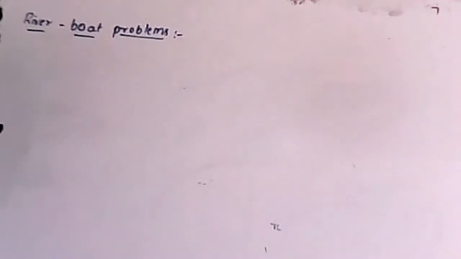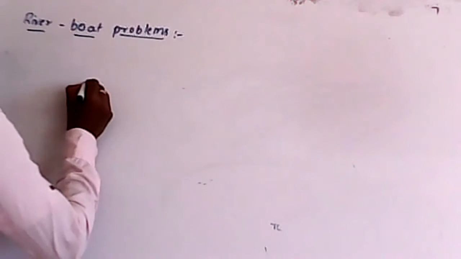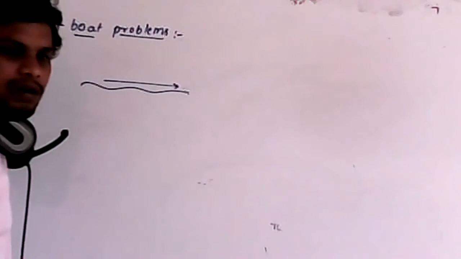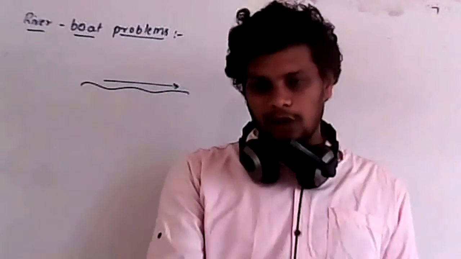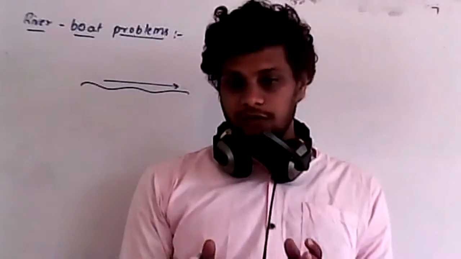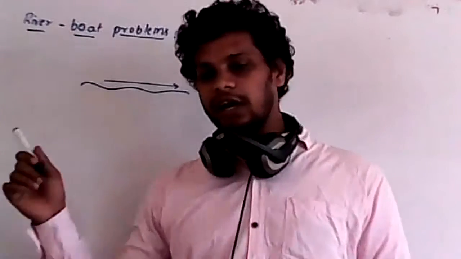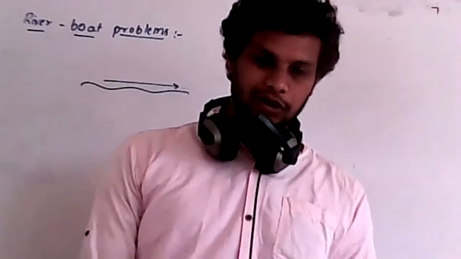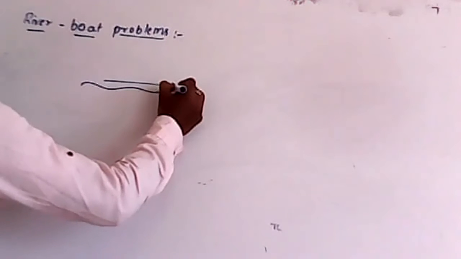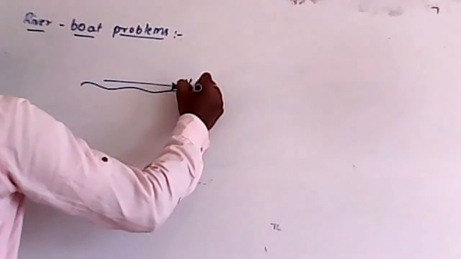Now listen, for example, I'll take a river flowing in this direction. So this is the direction of flow of river. This is not a page number, this is a concept. Based on this concept, we'll do the problems now, from exercise number 1. You can copy this concept either in your objective book, where you kept separate notes for problems, or in the motion in 2 dimension book also. Anywhere you can write, that is your wish.